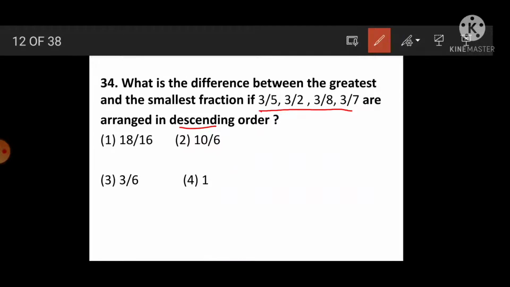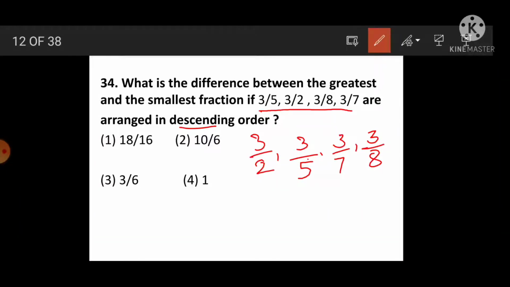And when the numerator is the same, the fraction with the greater denominator is the smallest. Means 3 upon 8 is the smallest fraction. Then which ones will come? 3 upon 7, 3 upon 5 and 3 upon 2. This is the descending order.